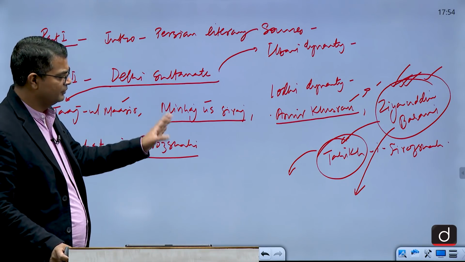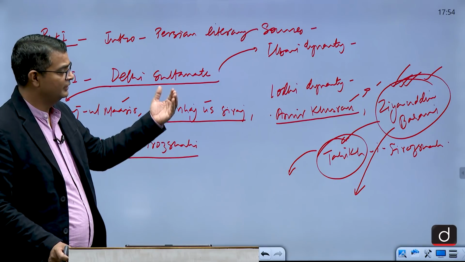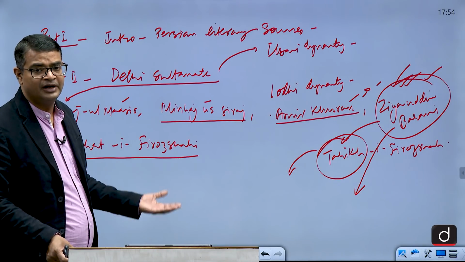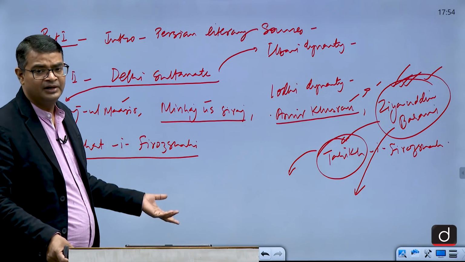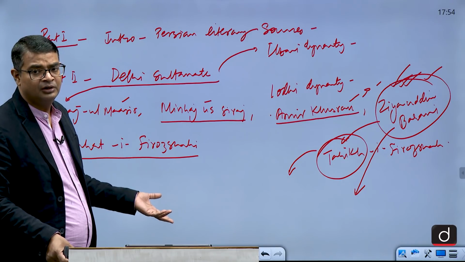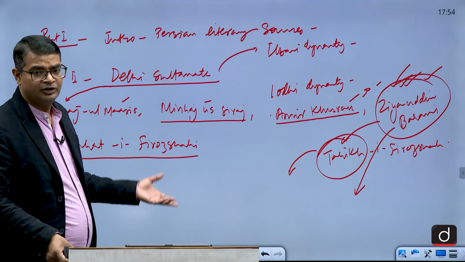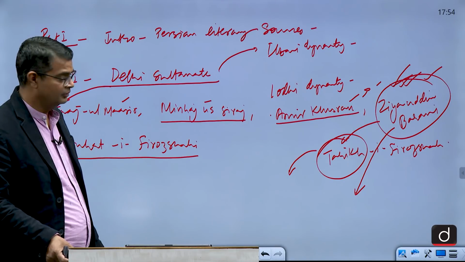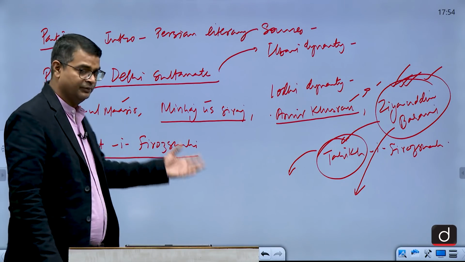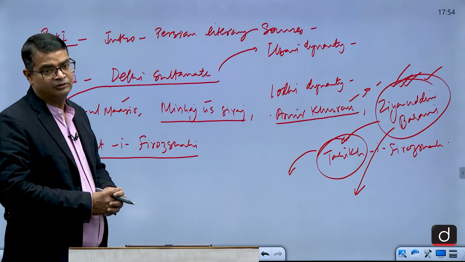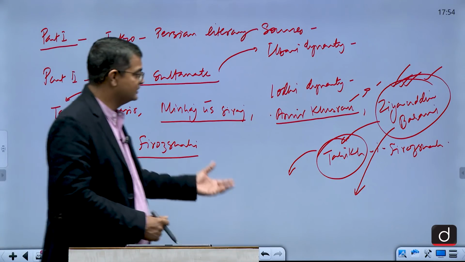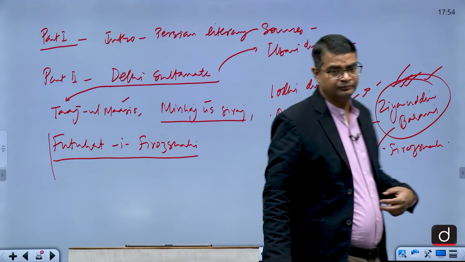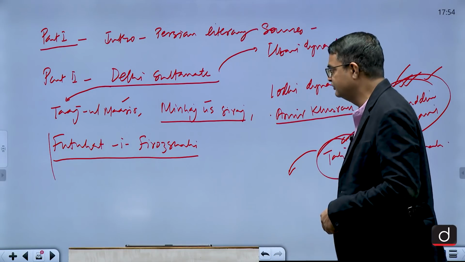So write about Ziauddin Barni, that he gives information about the grain market, about the mandi, the market reforms of Alauddin Khalji, the economic system also. Ziauddin Barni is highlighting it along with the political system. Ziauddin Barni writes and praises Firoz Shah Tughlaq, his patron. So these kind of things.